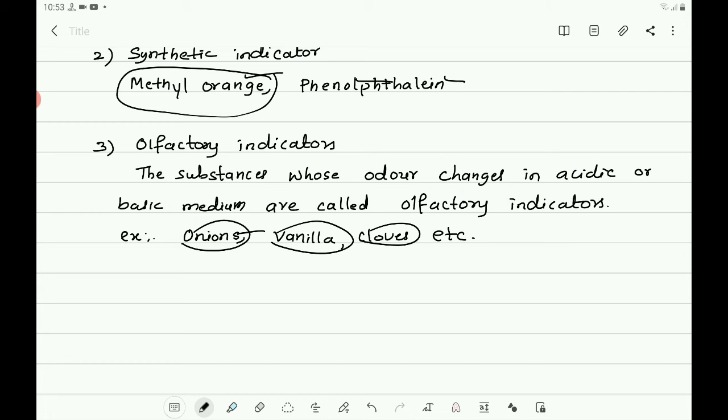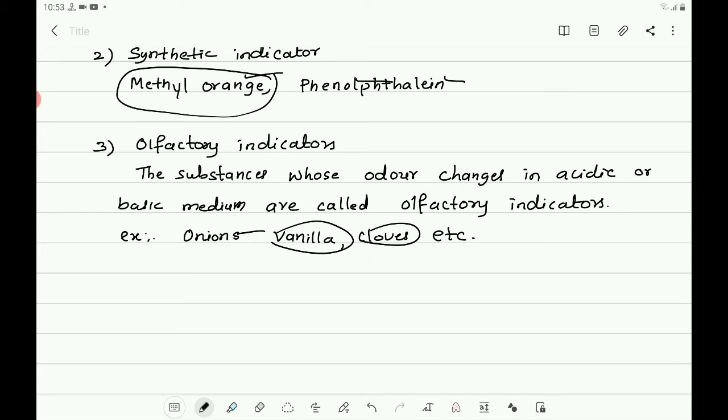So in acidic solution there is no change in the smell of the onion, but in basic solution, in dilute sodium hydroxide solution, its characteristic smell is lost.